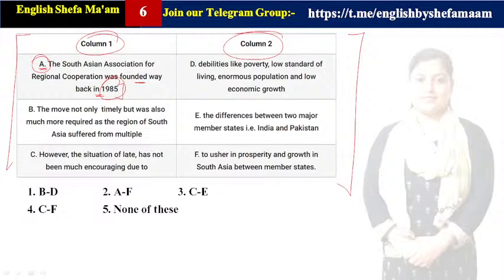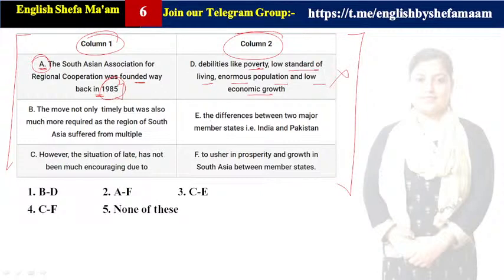We are required to know about that. Here it is saying debilities like poverty. So it is not getting correlated. Here we are talking about some major issues in society, that is poverty, low standard of living, enormous population and low economic growth. So it is not getting correlated with A. A is not making a correlation with D.